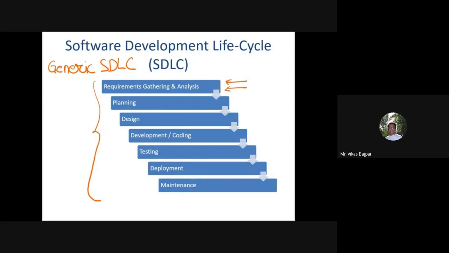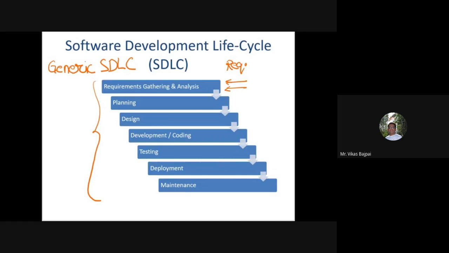So what I do is I'll try to identify the requirements specified by the client, and I'll do some analysis on whether there are any problems associated.